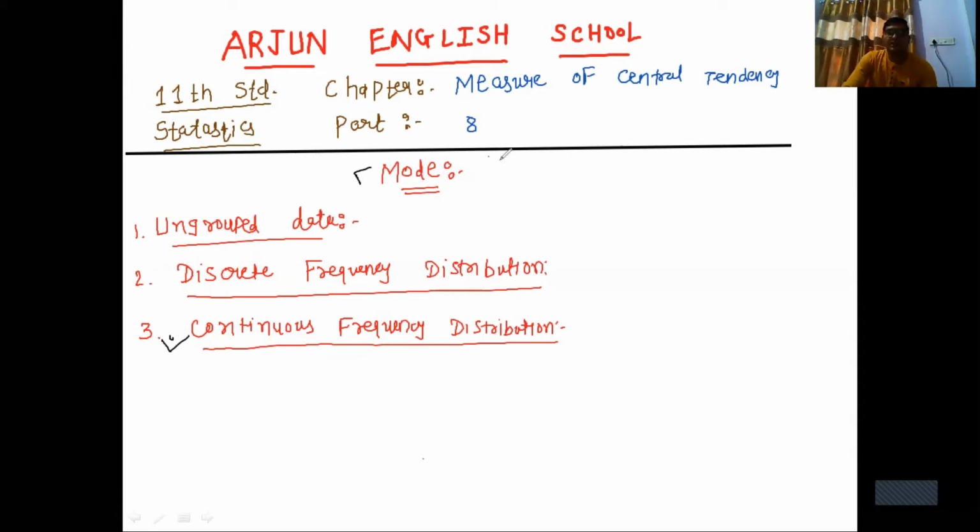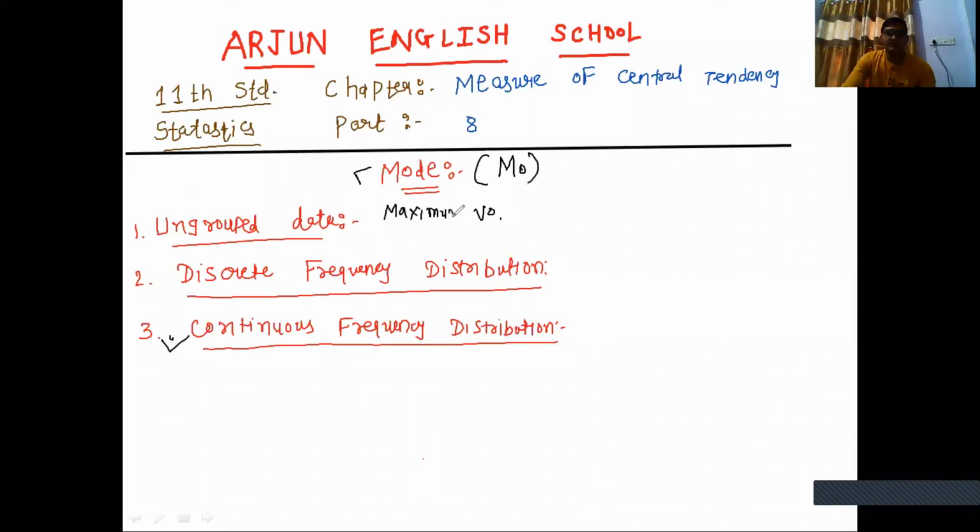Here, mode stands for MO. In ungrouped data, mode means the maximum number of times repeated observation.